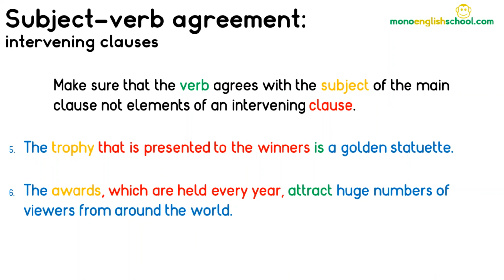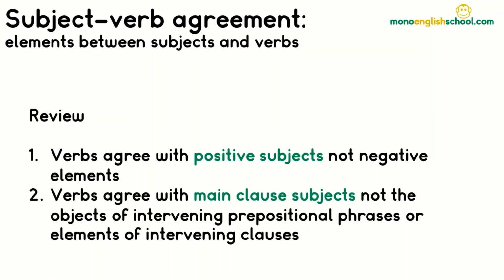Our final recap: Number 1, verbs agree with positive subjects rather than negative or contrasting elements. Number 2, verbs agree with the subjects of the main clause rather than the objects of intervening prepositional phrases or elements of intervening clauses.